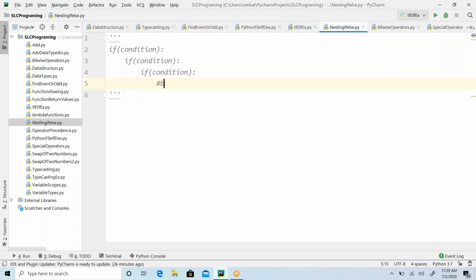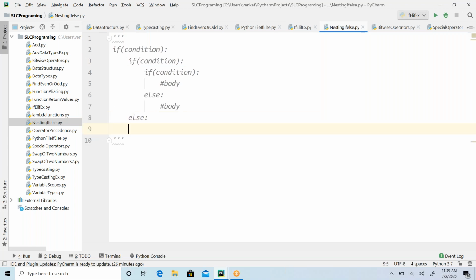So this body, and for this if I can have else condition, else body. Now for this if I can write else body. And for this if, this is the else. For this if, this is the else. And for this if, I can write another else.